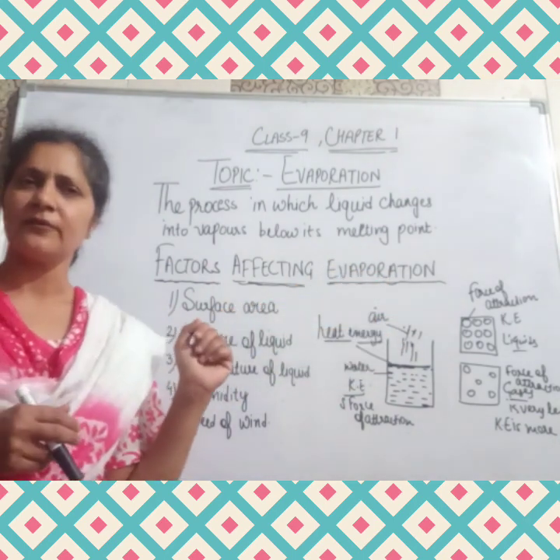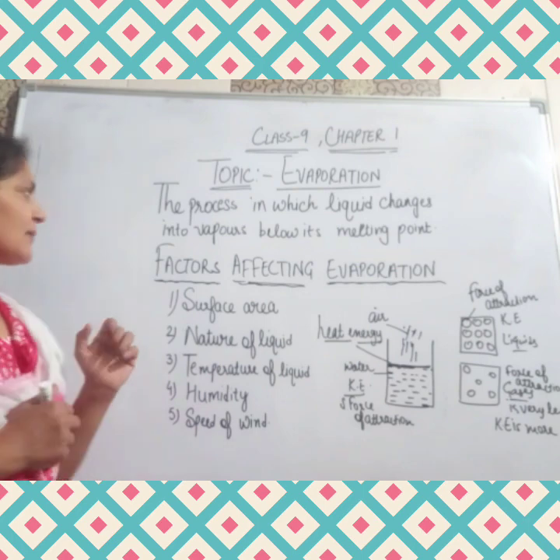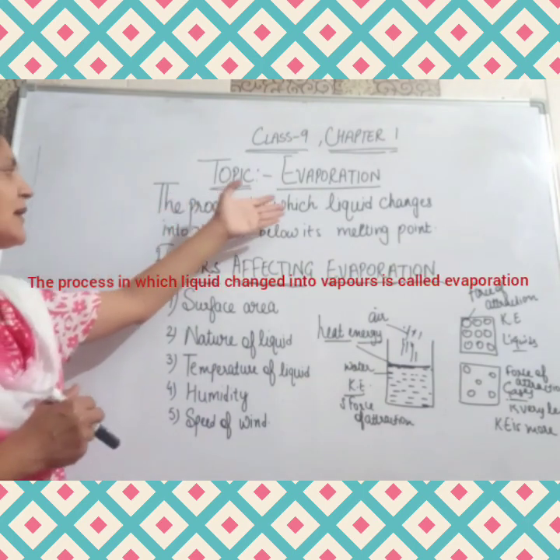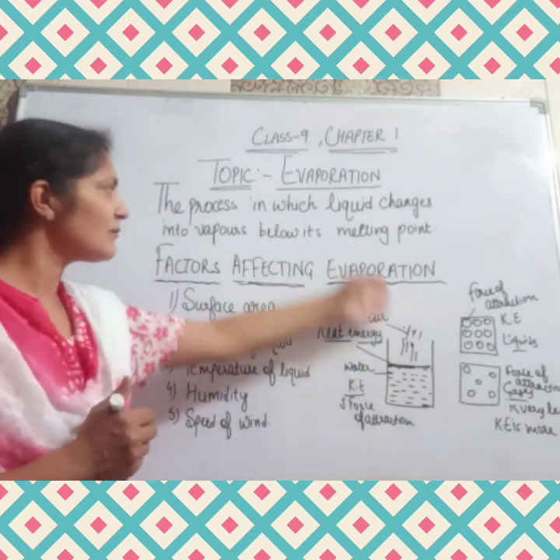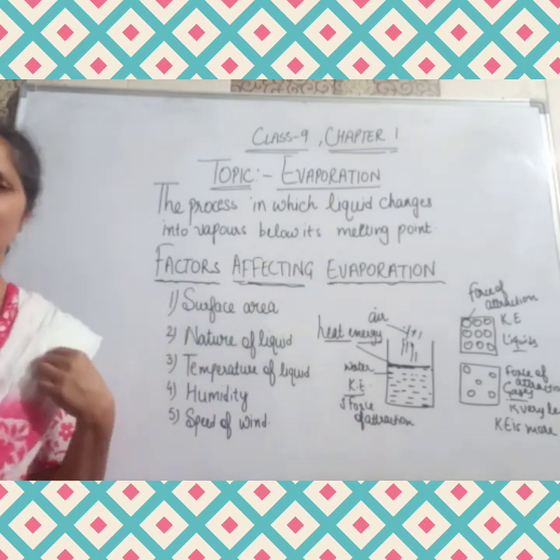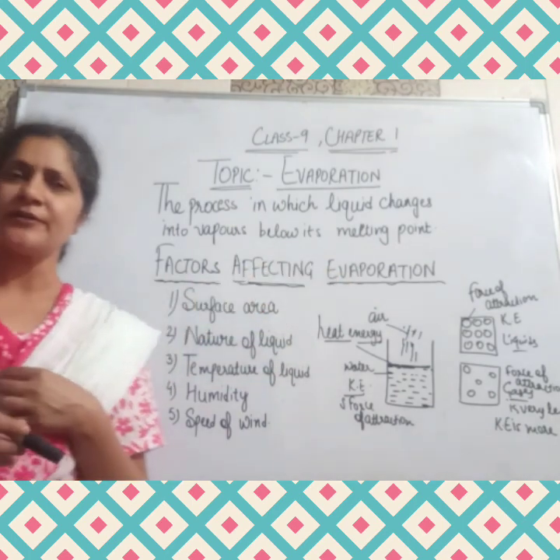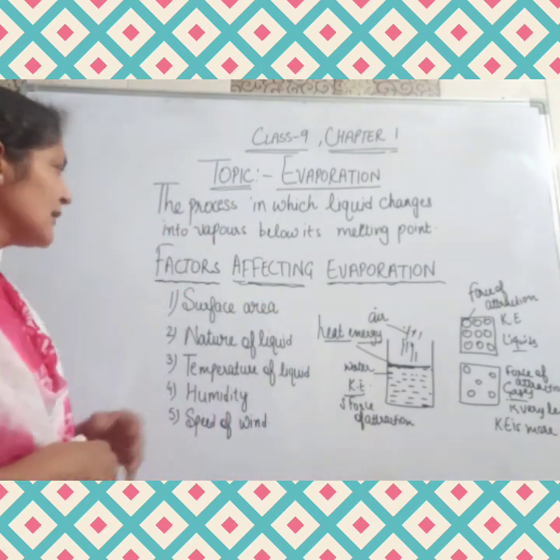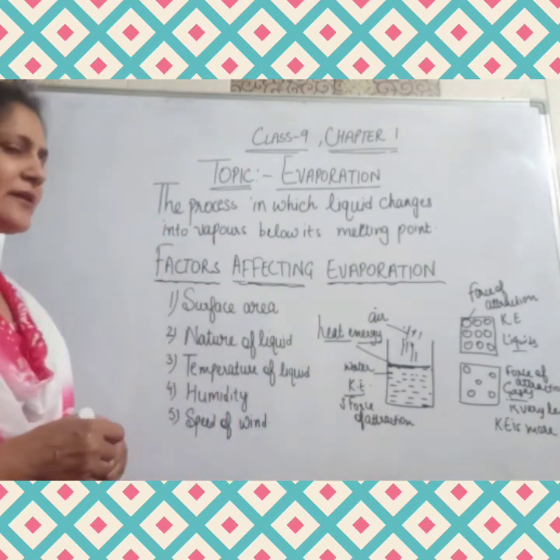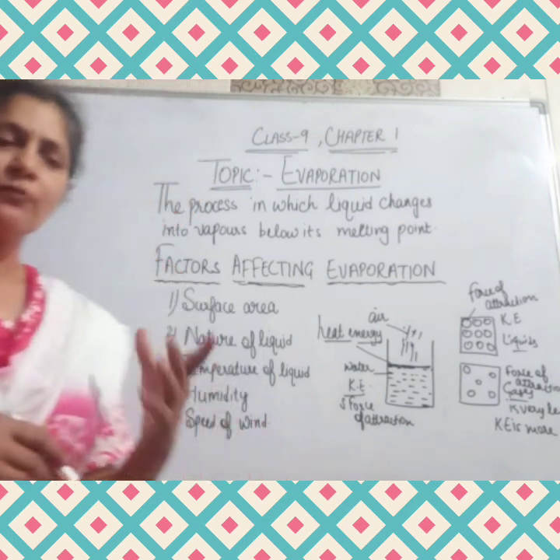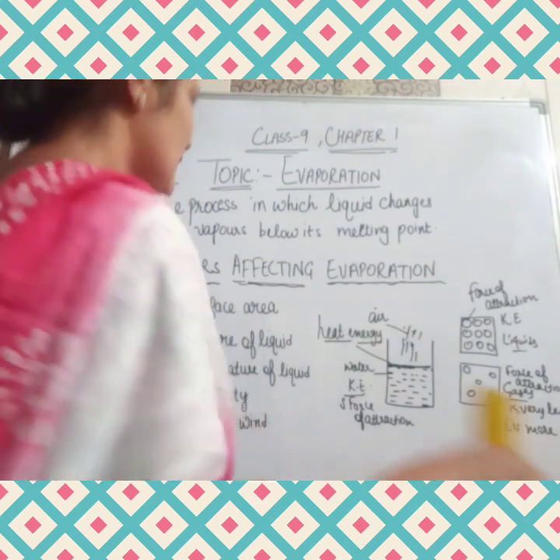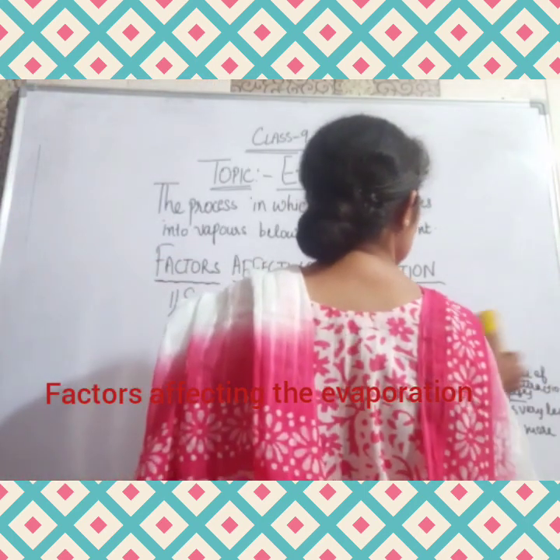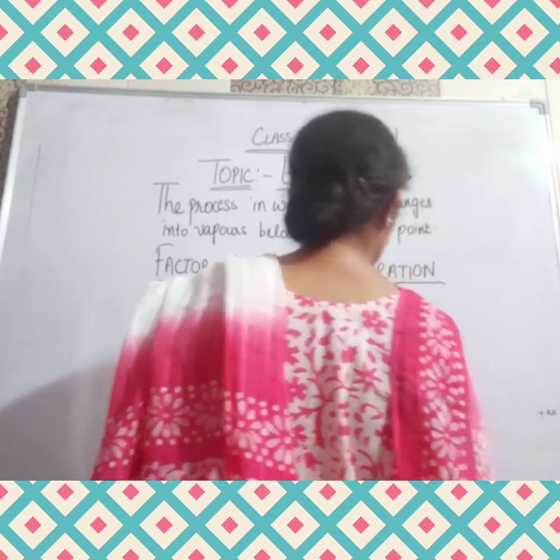This is the process of evaporation, because the process we saw is one in which liquid changes into vapors below its boiling point, right? The temperature should be below its boiling point. Now we come to the factors affecting the evaporation. What are the factors affecting the evaporation? There are certain factors on which the evaporation depends.